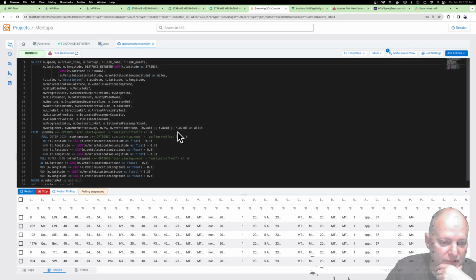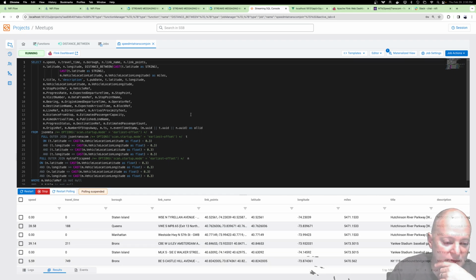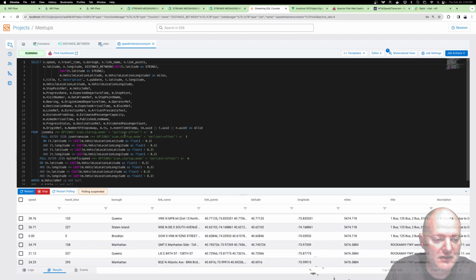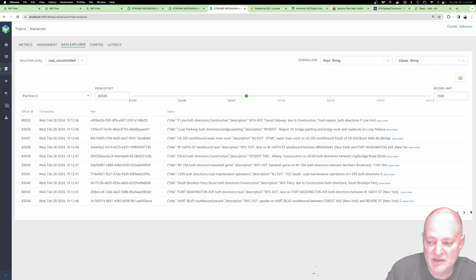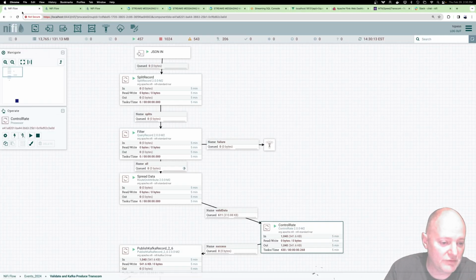So I should update this and put that function in here, instead of what's here, and pass in the lat longs for each of these. If you've got some better way to do this or some ideas here, let me know, and then we'll do that. Again, we're looking from the earliest offsets that we have in these tables, or Kafka topics, however you want to think of them. And that's pushing data through.